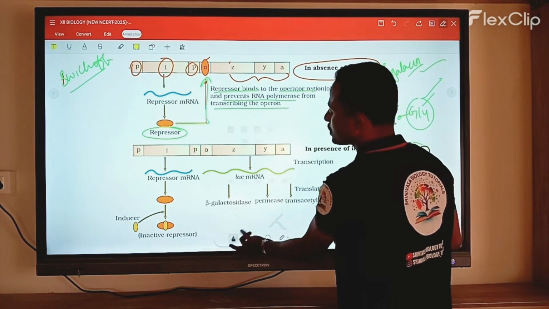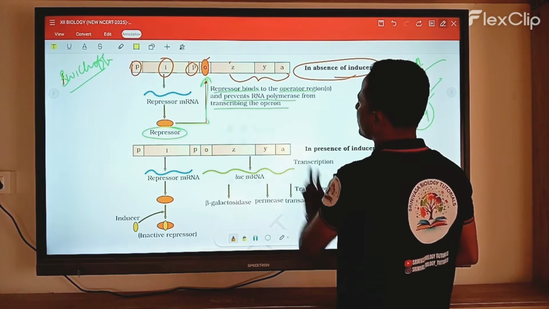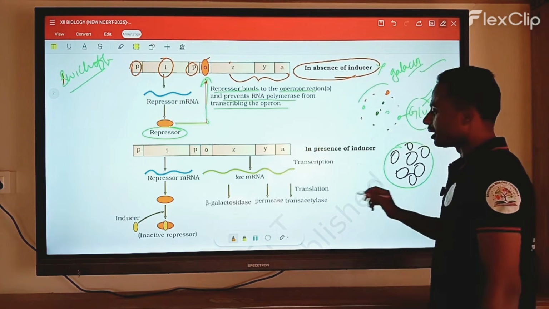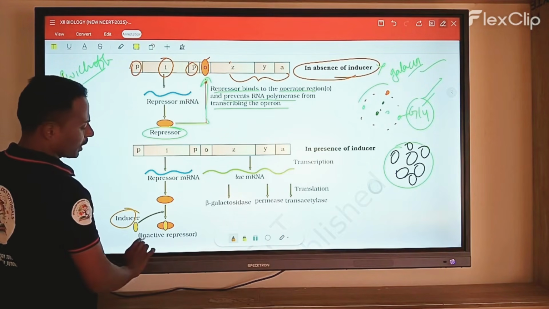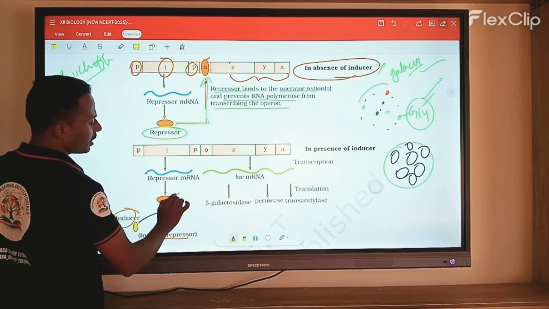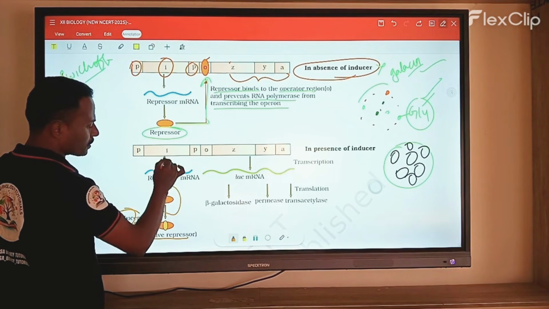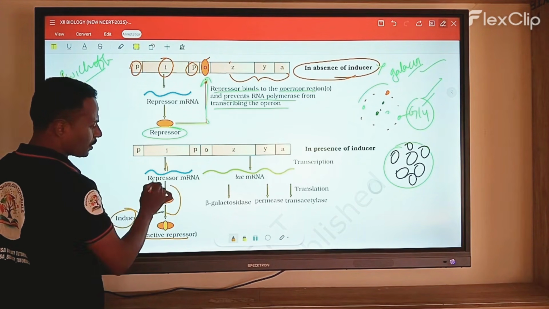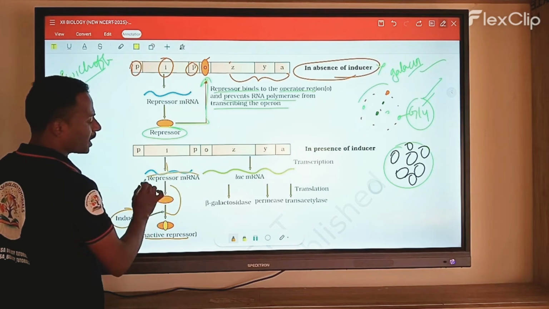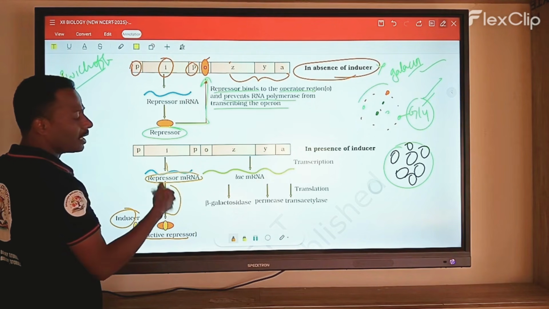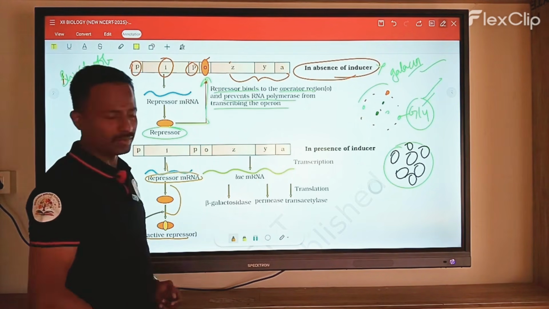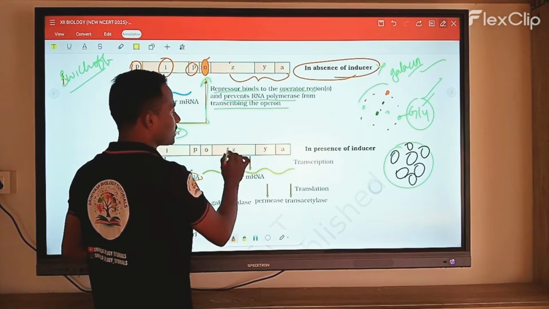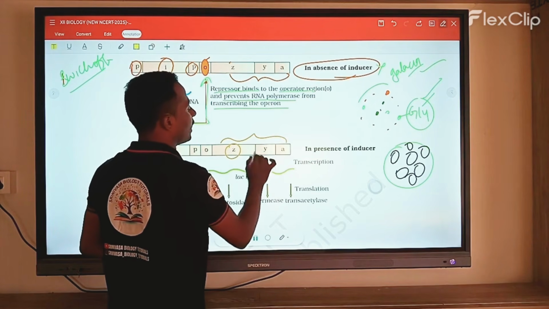So when the inducer is present, it means energy requirement is present. Then what happened here? Mostly the inducer gets inactivated. In this process, the repressor mRNA gets activated with the help of RNA polymerase. Then it is activated. Then what happened in the structural genes Z, Y, A?